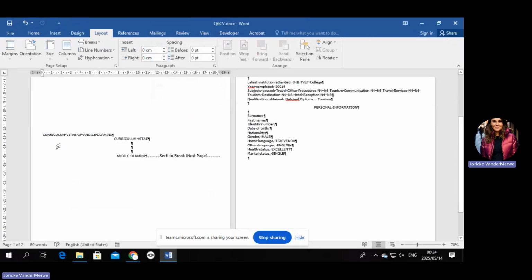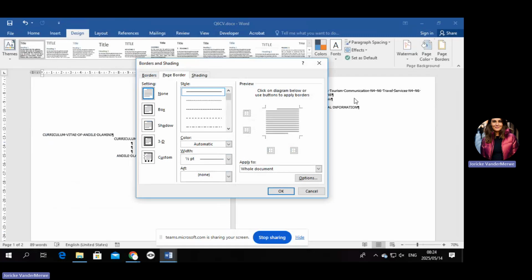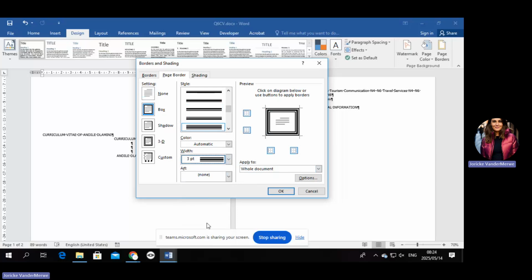Insert a page border on the cover page only. Use the following line style. Okay, so how do we find page border? It's under design. Okay, we're going to go to page borders and we are going to first select the style. Now you will see it is a thick line in the middle and 2 on the outside. They do not specify the width. In other words, you're going to leave it there. But if they maybe ask for a 4-point or something else, you had to choose that there. Are you with me? But for now, you leave it as is.